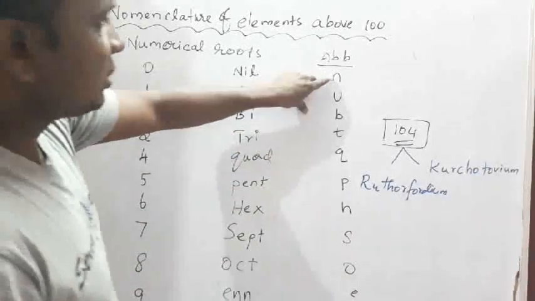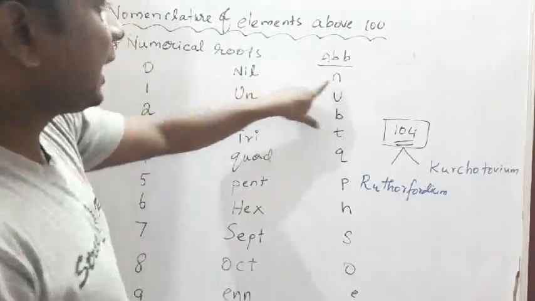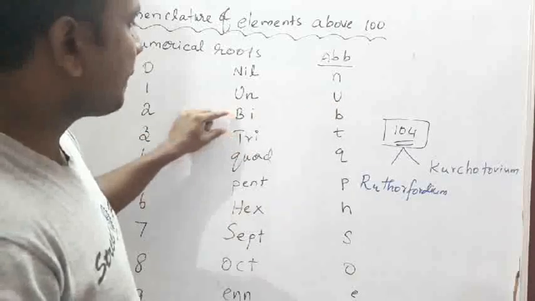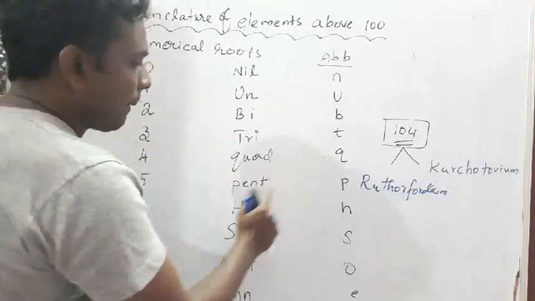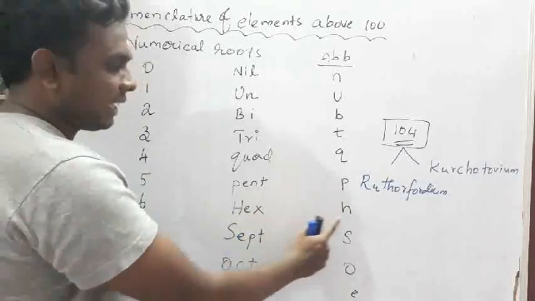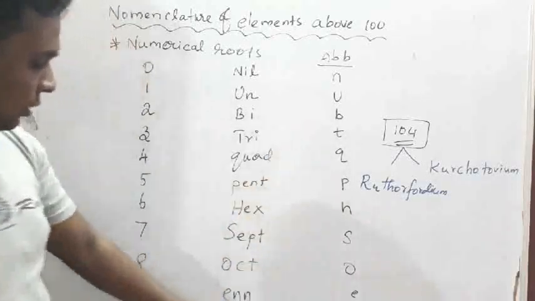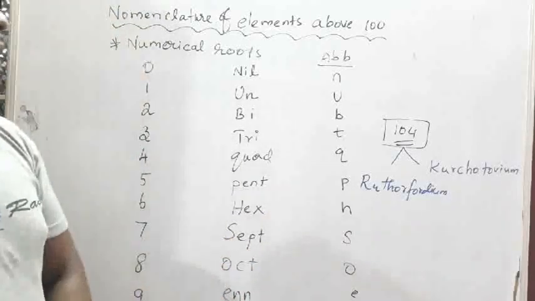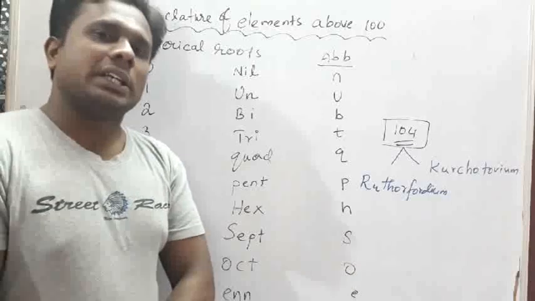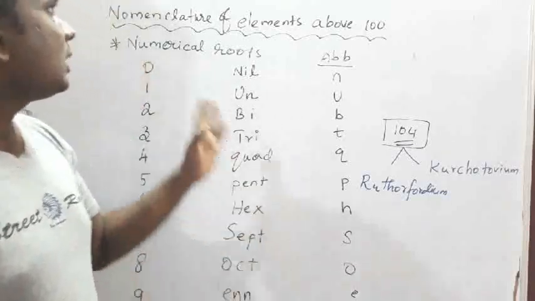The abbreviations they have given are nil, n; un, u; bi, b; tri, t; quad, q; pent, p; hex, h. These are all up to 9. This is how we name a particular element using the nomenclature.